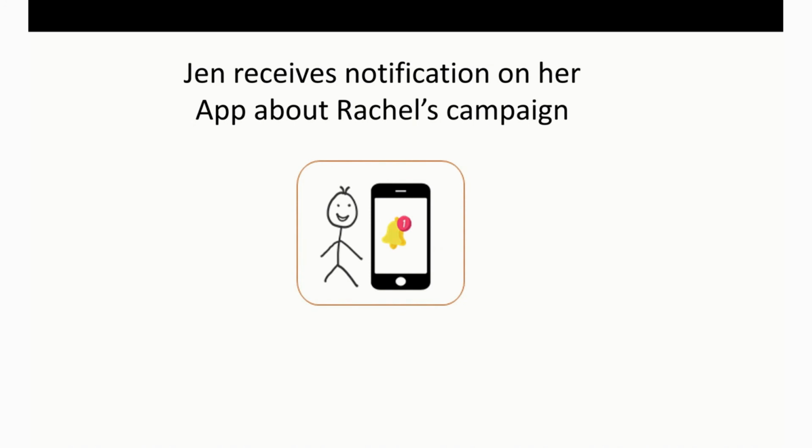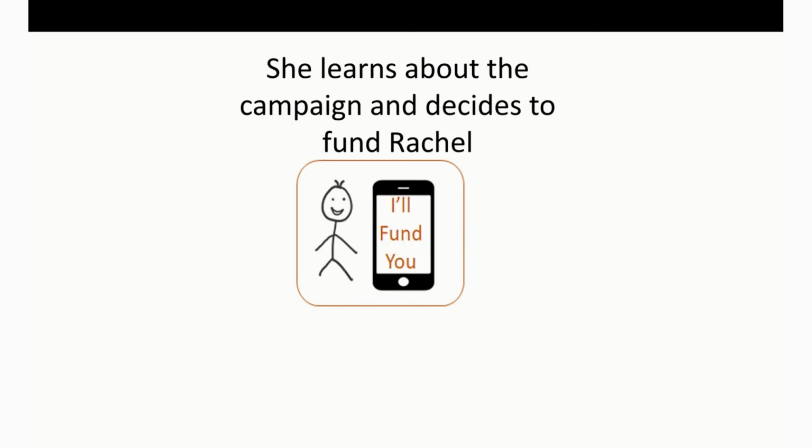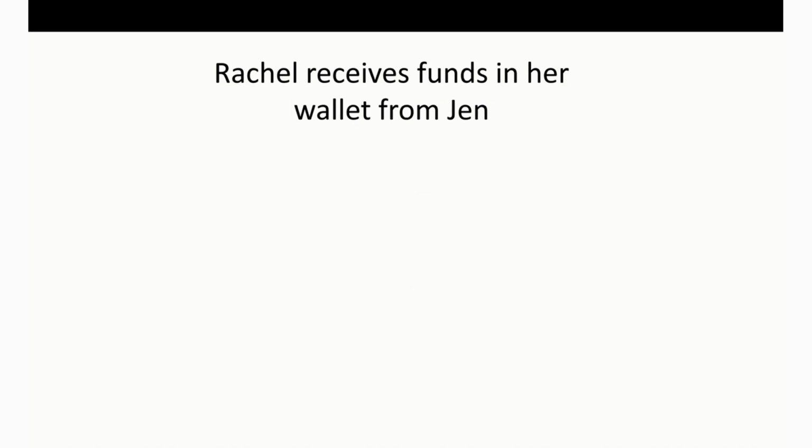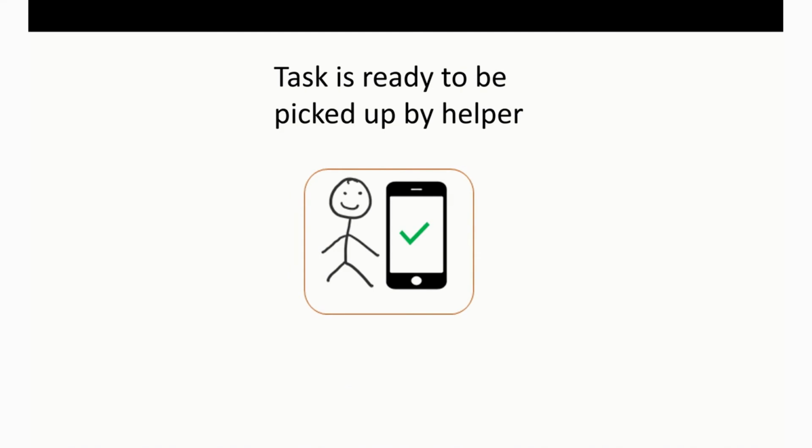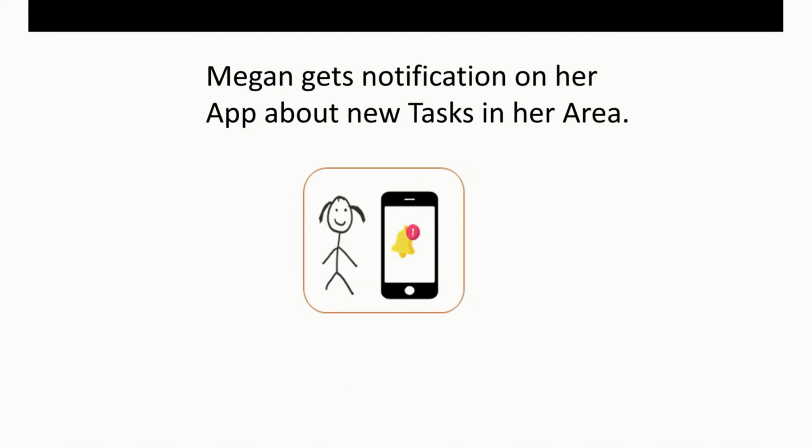Jen receives notification on her app about Rachel's campaign. She learns more about the campaign and decides to fund Rachel. Rachel receives funds in her online wallet from Jen. Okay, so now the task is ready to be picked up by the helper, which is Megan.